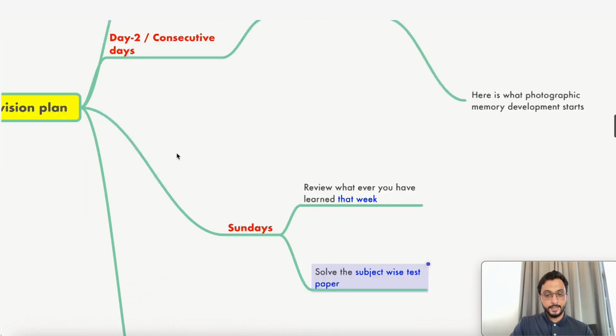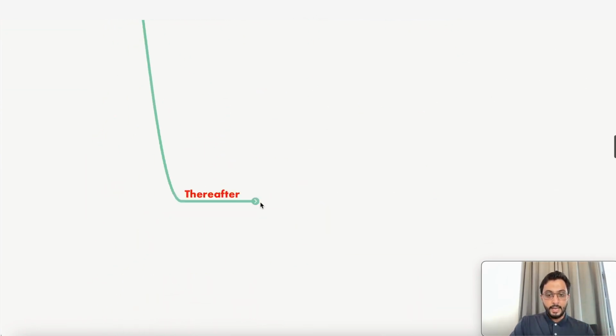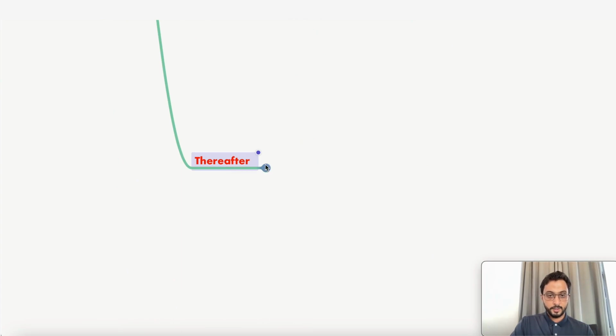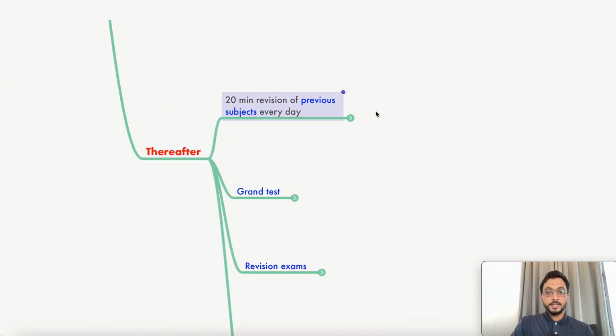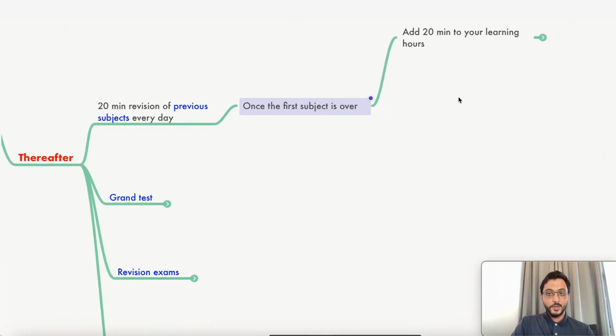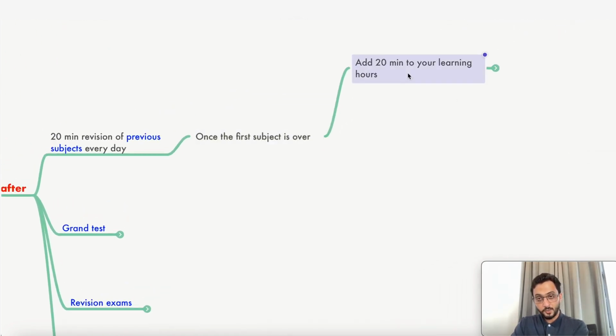So day one, consecutive days, then Sunday, you've reached the end of the week, you repeat this. I'll give you an example of what to do. Thereafter, it's very important. After every subject is over, once the first subject is over, very, very important, you increase your learning schedule by 20 minutes. Means, your first subject you were learning, for example, 4 or 4.5 hours a day. You started your entrance preparation learning 4 hours a day. It's not required to do 8 hours a day right away. If you're learning 8 hours a day right away, you're overdoing, which is not required.